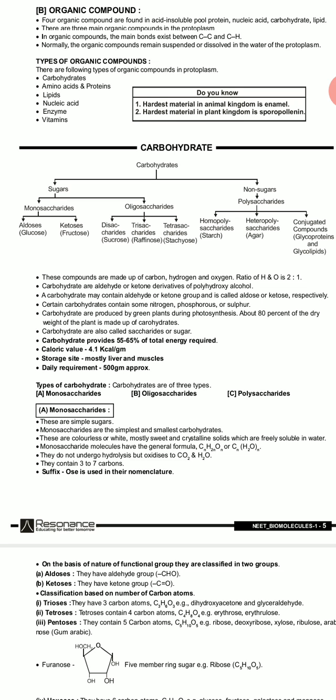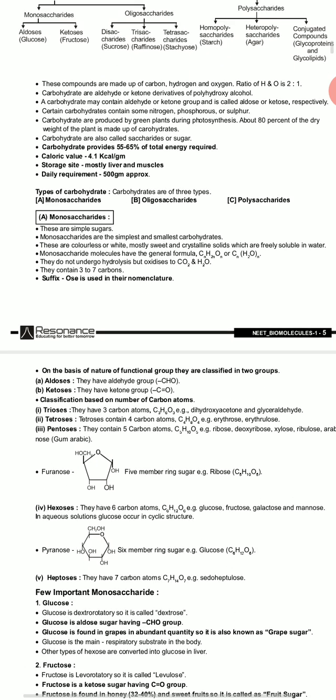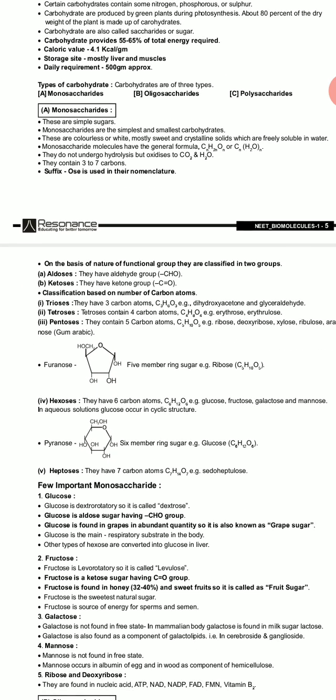Monosaccharides have the general formula CnH2nOn, or Cn(H2O)n. They do not undergo hydrolysis, but are oxidized to carbon dioxide and water. They contain 3 to 7 carbons.